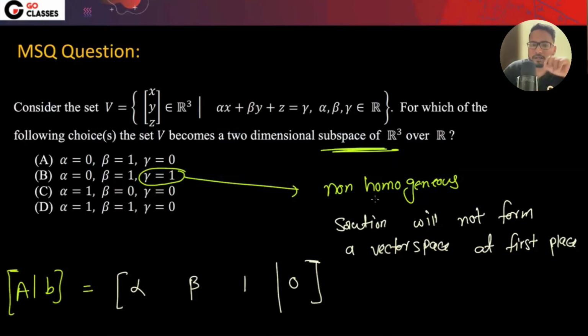So let's see how to solve for this augmented matrix. Can you tell me, if you want a two-dimensional space, then how many free variables do you need in the solution? How many free variables do you need if you want a two-dimensional space? I'm just asking you a simple question.